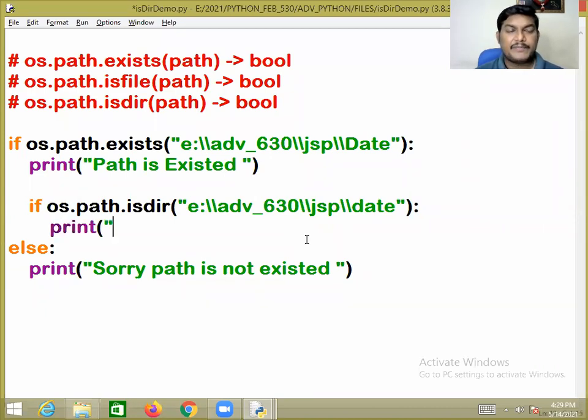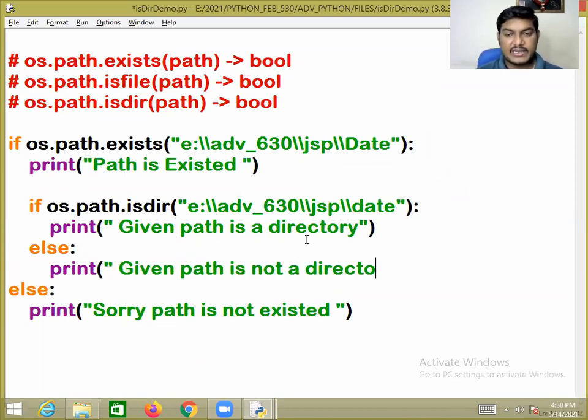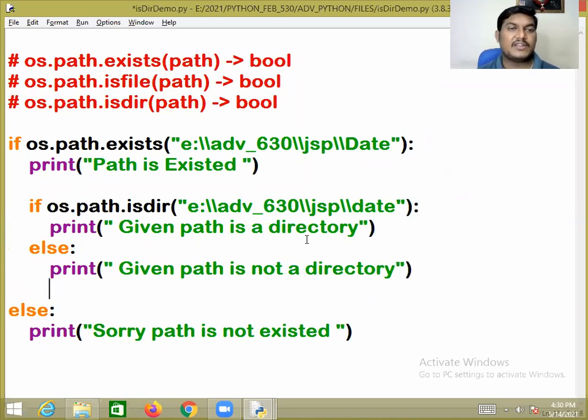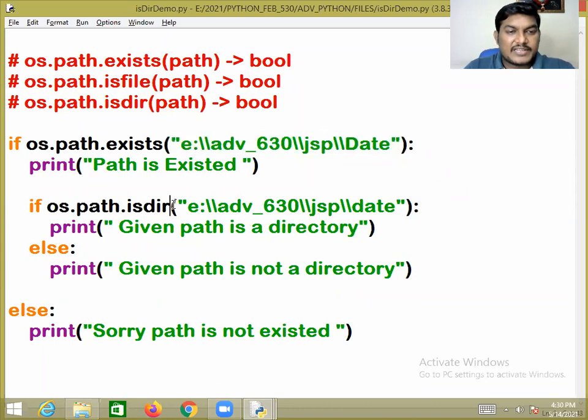Then print what you want to print: given path is a directory. Else, if not, given path is not a directory. Whatever messages you want to give. So first of all, it will ensure whether the specified path exists or not. If it exists, it will ensure that the path is a directory or not. If the path is a directory, it prints given path is a directory. Otherwise, you'll get given path is not a directory.